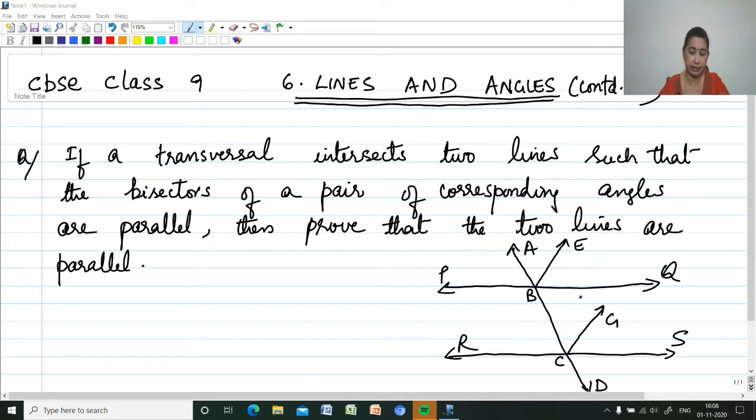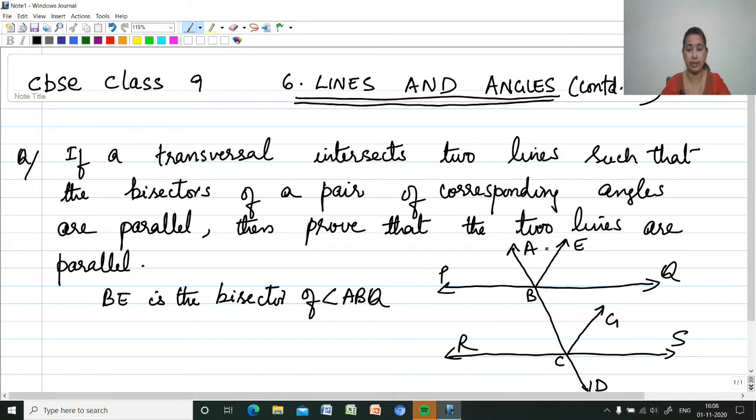BE is the bisector of angle ABQ, and in the same way CG is the bisector of angle BCS. Now we have to show that PQ and RS are parallel.